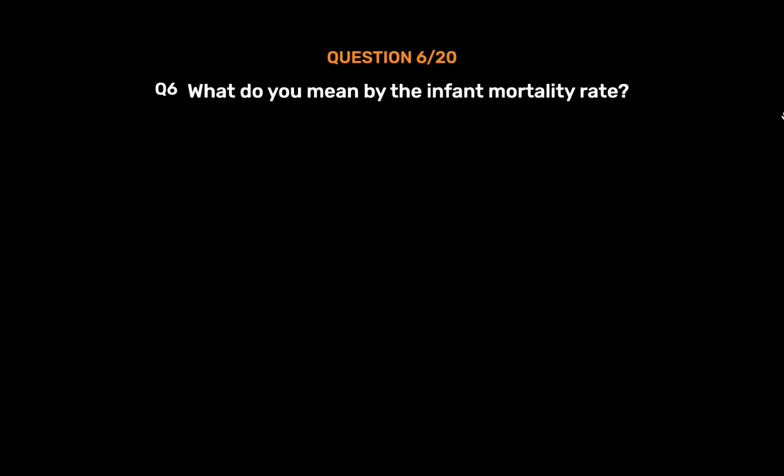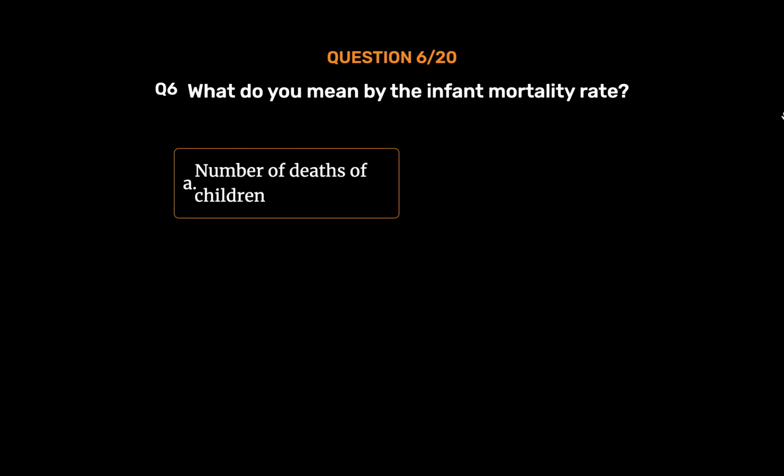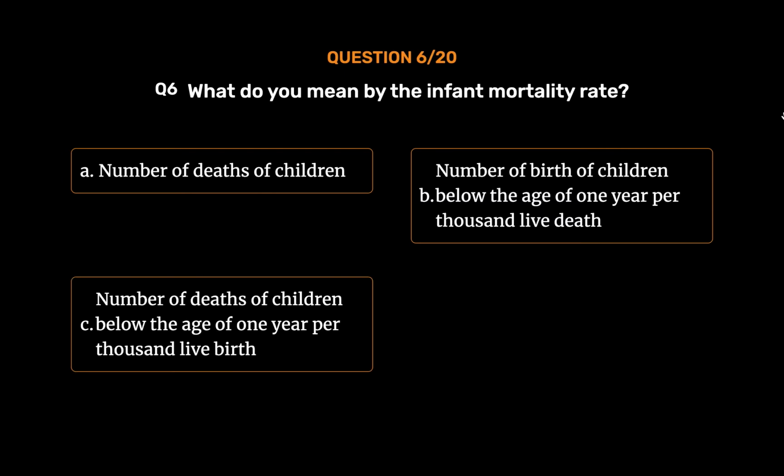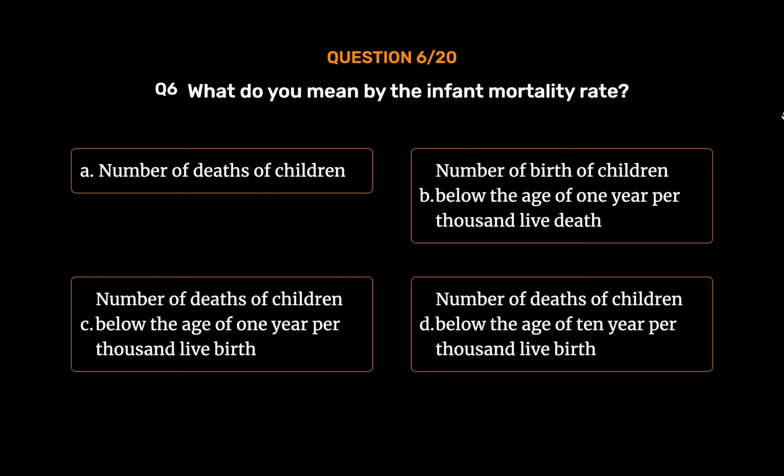Question number 6. What do you mean by the infant mortality rate? Option A. Number of deaths of children. Option B. Number of birth of children below the age of 1 year per thousand lived death. Option C. Number of deaths of children below the age of 1 year per thousand live birth. Option D. Number of deaths of children below the age of 10 years per thousand live birth.